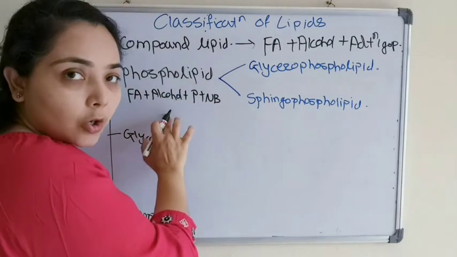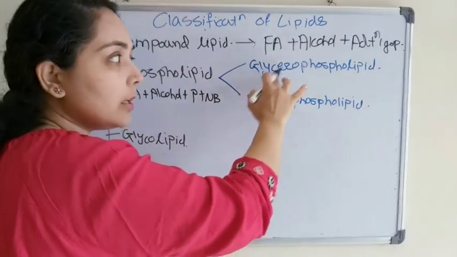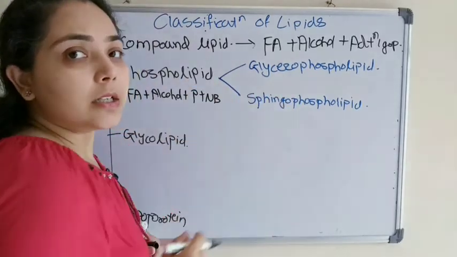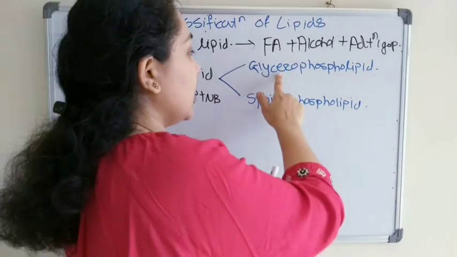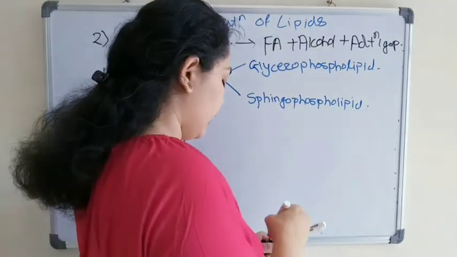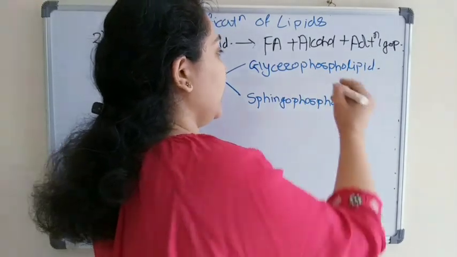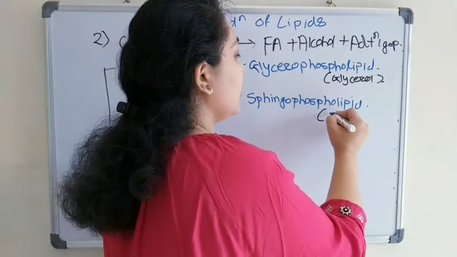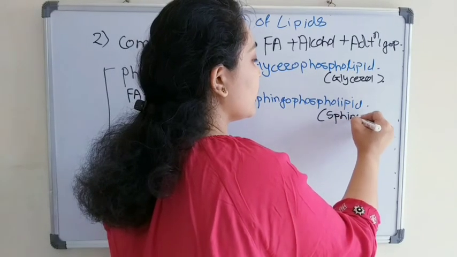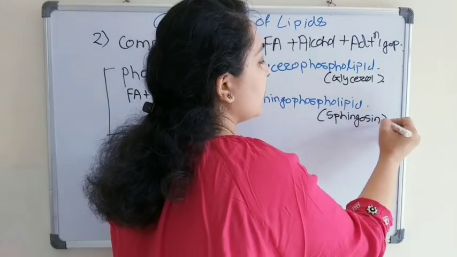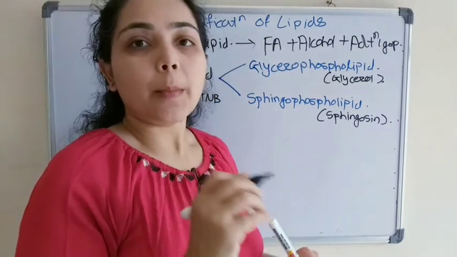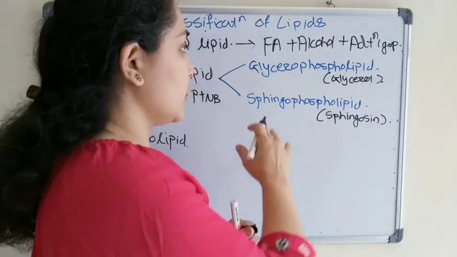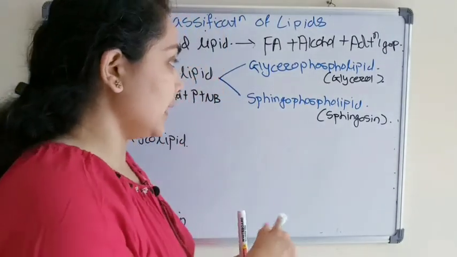So depending upon this alcohol, if the alcohol is glycerol, then it is glycerophospholipid, and if the alcohol is sphingosine, then it is a sphingophospholipid. So here the alcohol is glycerol in glycerophospholipid, and here alcohol is sphingosine, which is an 18 carbon amino alcohol. So depending upon that, glycerophospholipid, sphingophospholipid. Examples of glycerophospholipids are